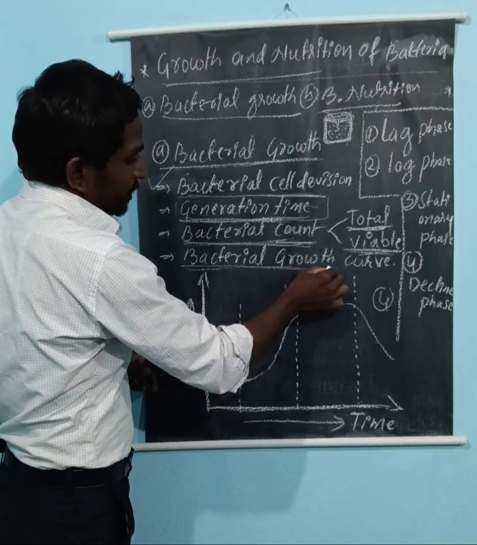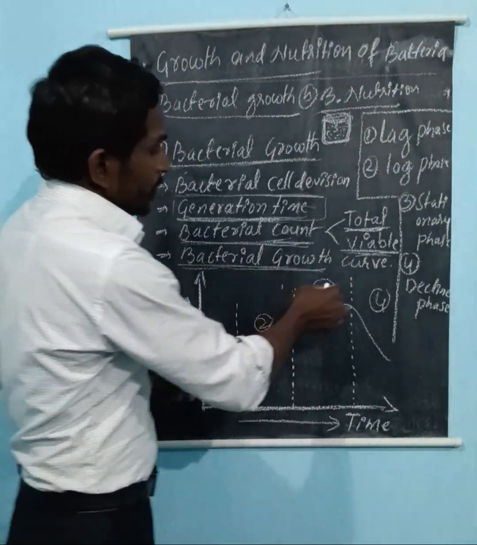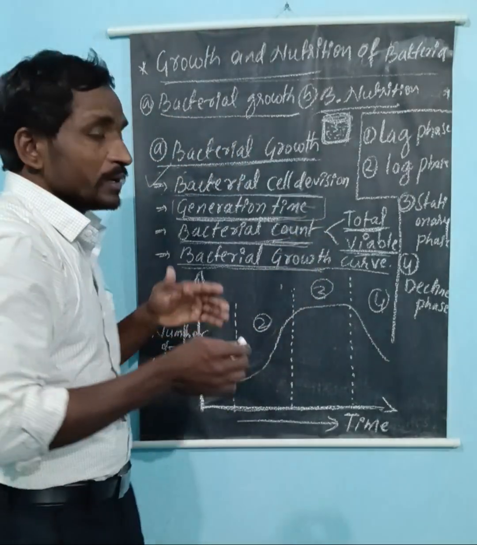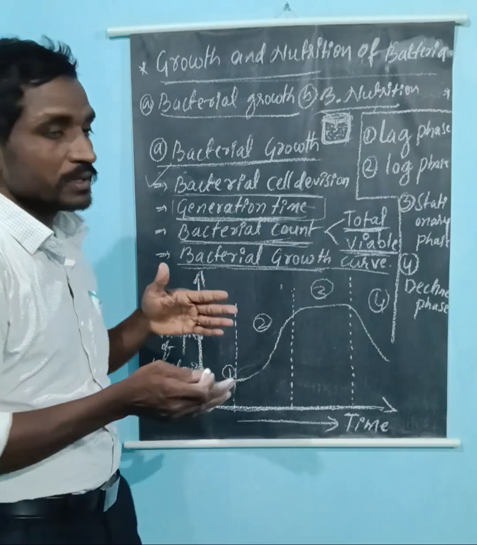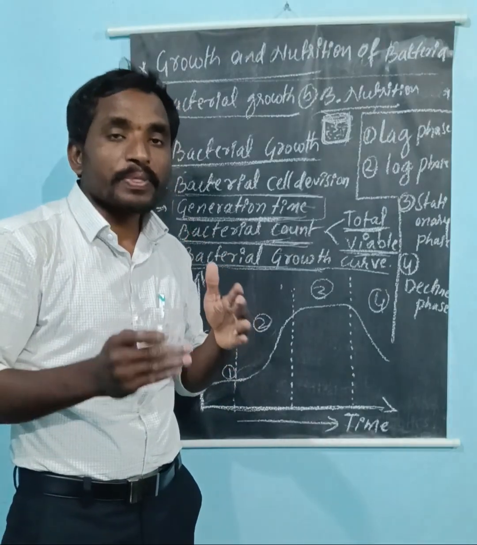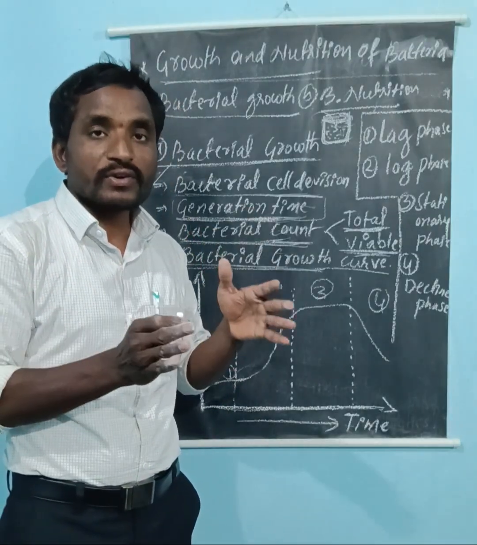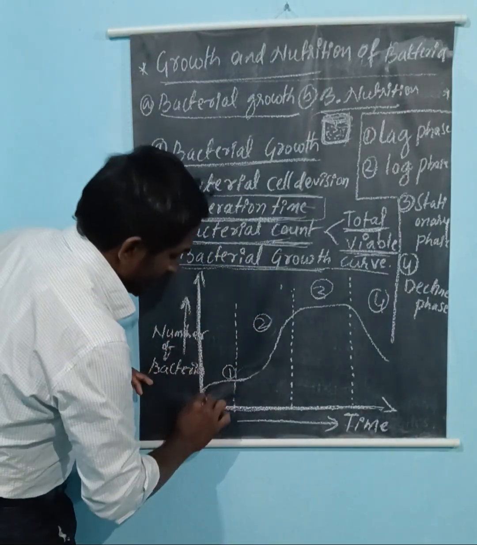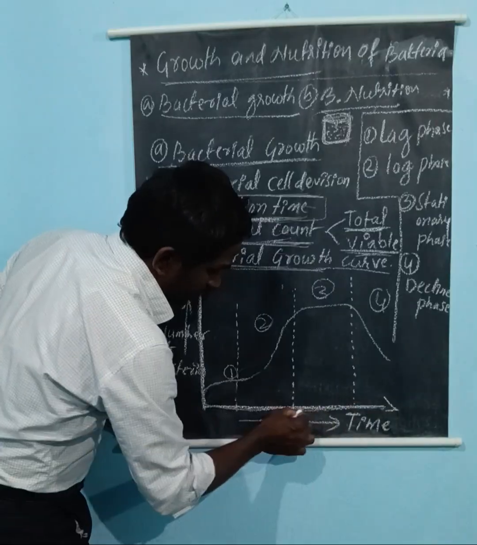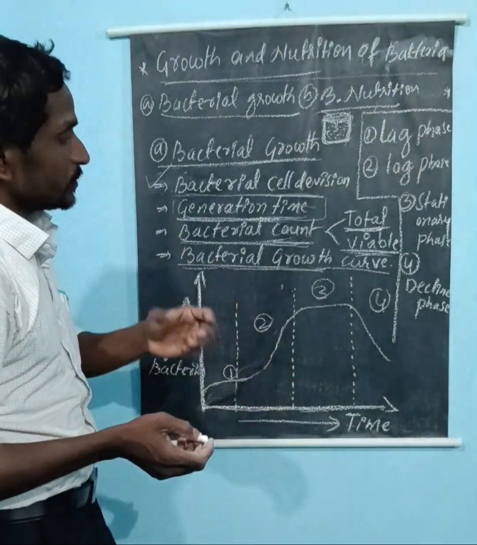Now come to the bacterial growth curve. Here, in a particular culture media, the bacteria grow. Okay, it takes time, grows rapidly, maintains constant, and again it declines. It is displayed in one graph, in a curve. So that is what we call the bacterial growth curve.